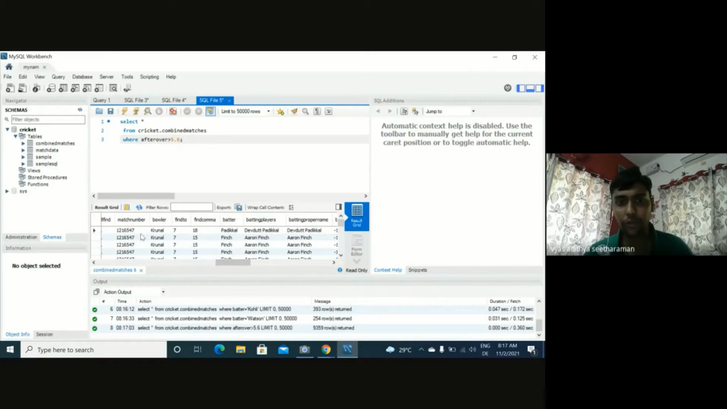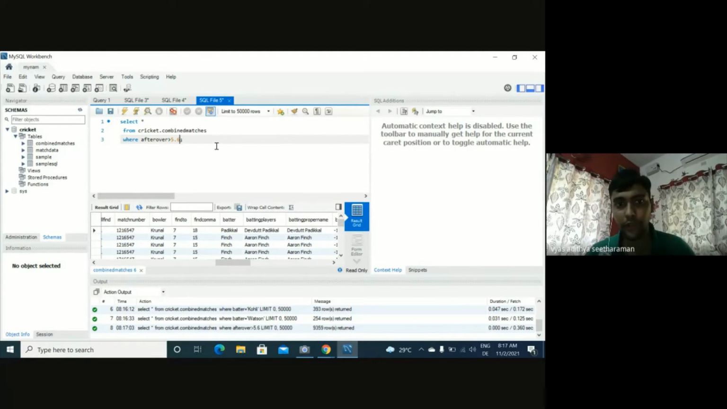Yeah, I have a column match number, so we can also filter for a specific match you want. That is also possible, but this is just to put a condition on the overs, just to see data for overs which is beyond 5.6, starting from 6.1 to 19.6. This also we can do through SQL.